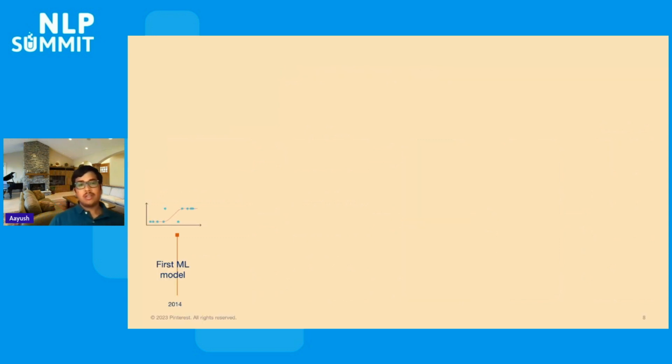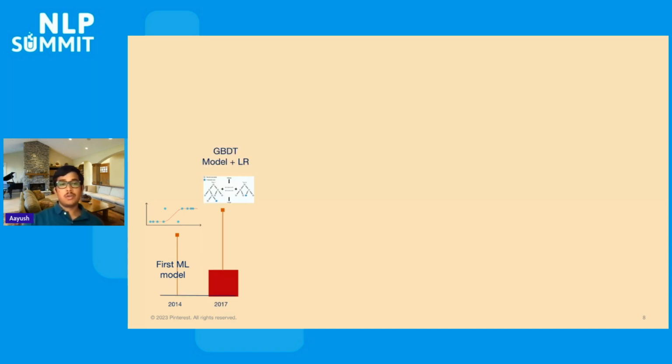Starting in 2014, the first ranking model was a very simplistic logistic regression-based model. This is a linear model. At this point, you can imagine that ads inventory is simpler. We don't have that many features. We don't have that much data. So a very simple model is the first model to bootstrap the systems.